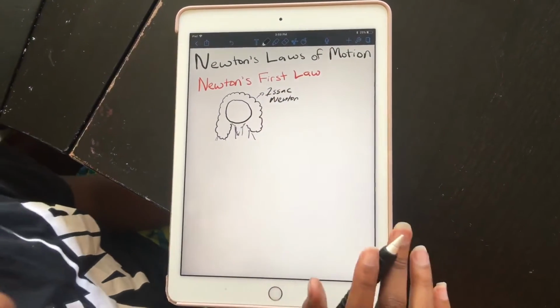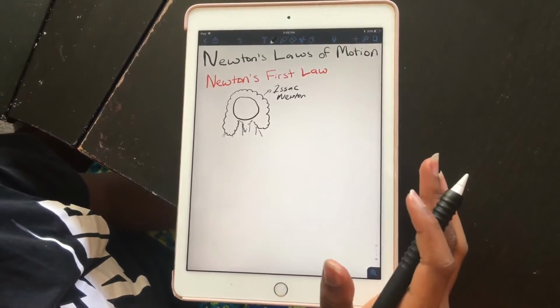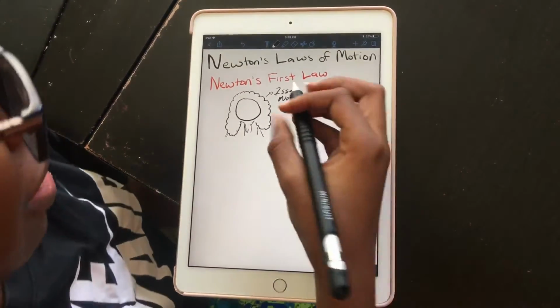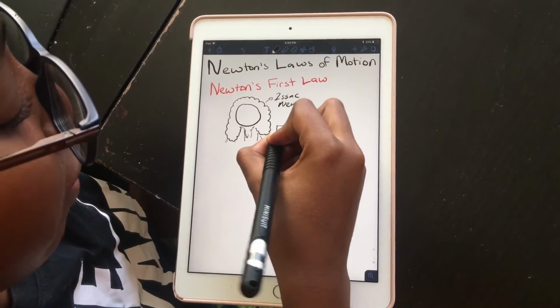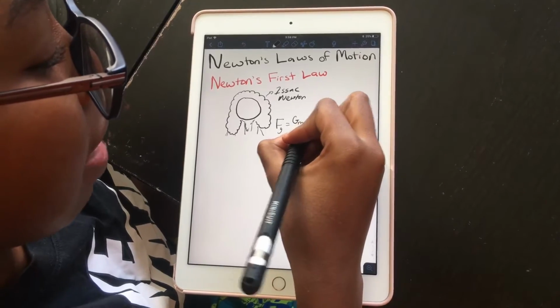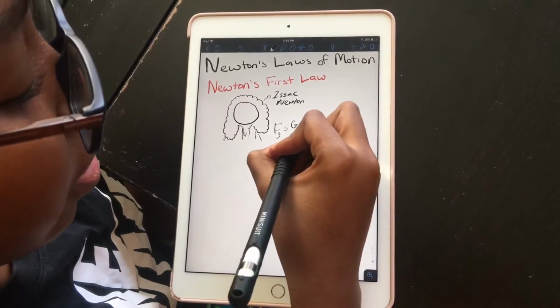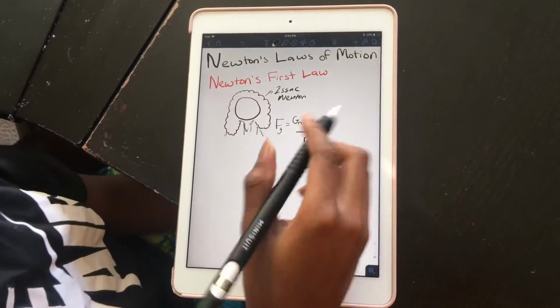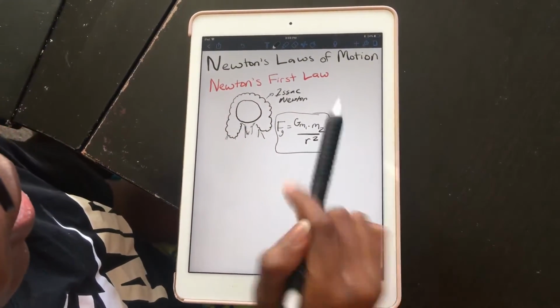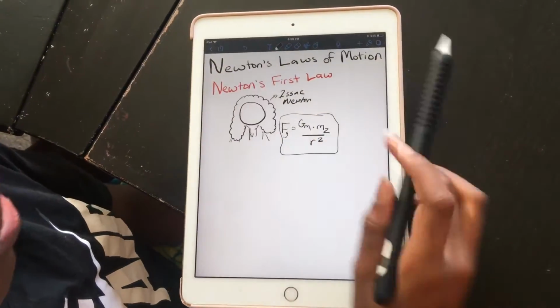He's most famously known for gravity, and he came up with this equation: the force of gravity equals G times M1 times M2 divided by R squared. But this is not the point of the video. The point of the video is Newton's laws of motion.